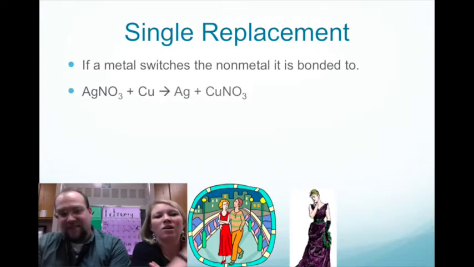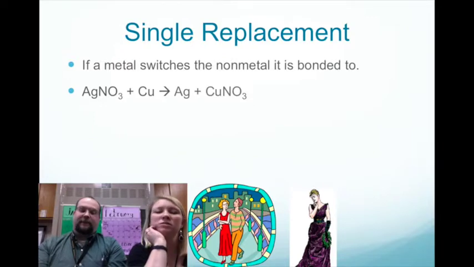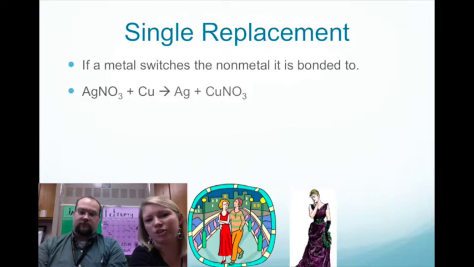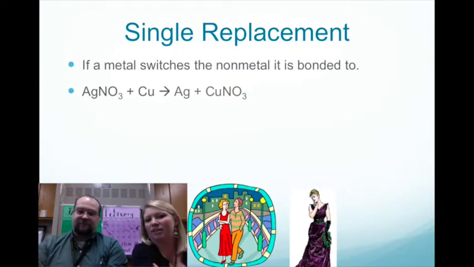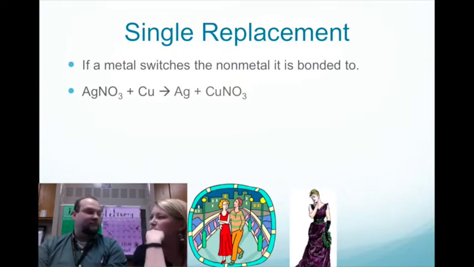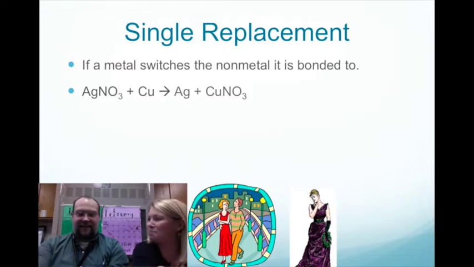I see, like, the metals switch spots. Exactly. So, like, if Ag was a girl and Cu was a girl, and Ag on the reactant side went to the dance with Nicholas Nitrate there, and then he switched. By the time he got to the dance, he found out that Kathy Copper was way better looking than Sally Silver. I'd like to think Nikki Nitrate's a little deeper than that. And he found an emotional bond with Kathy Copper.